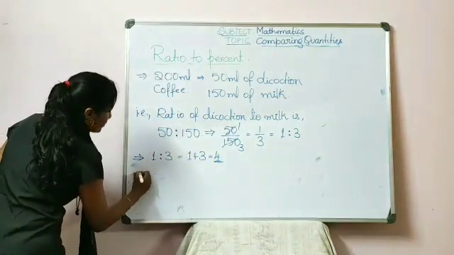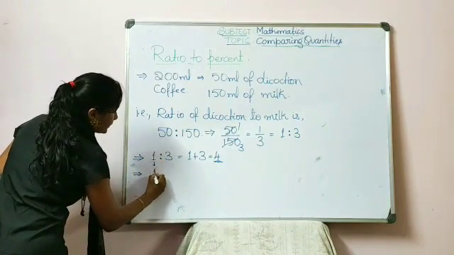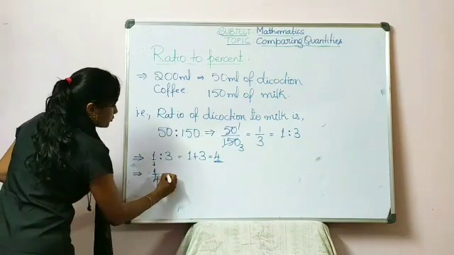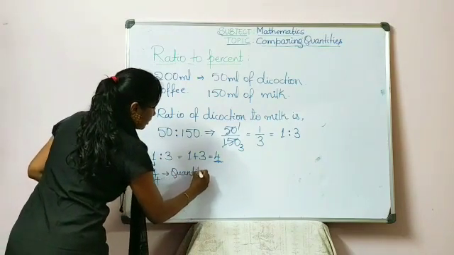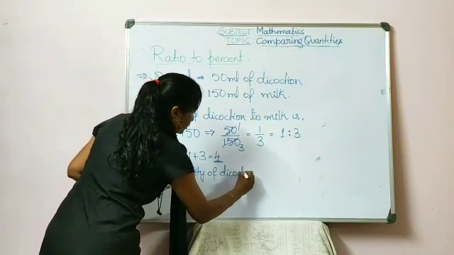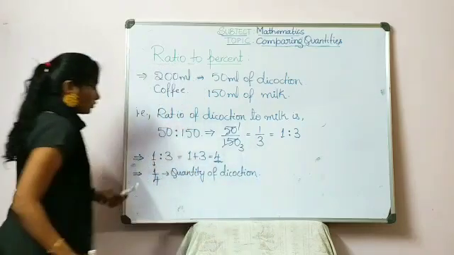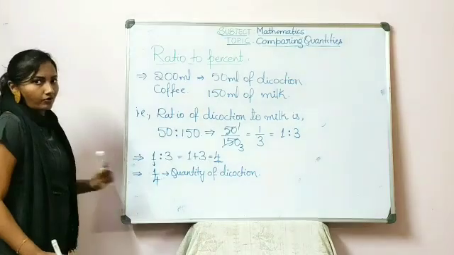Now we take the first one and we write it as 1/4. So this is the quantity of decoction. So 1/4, that is out of 4 total parts, 1 part is of decoction.